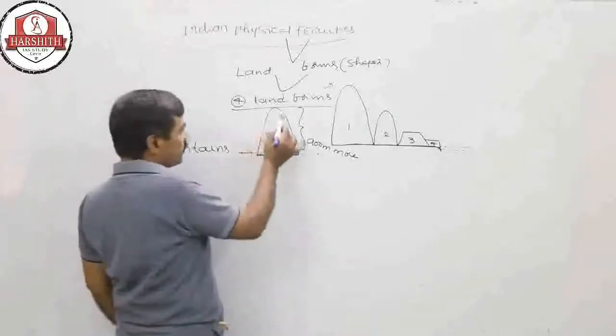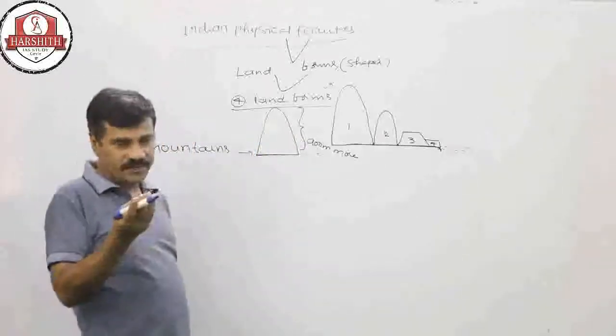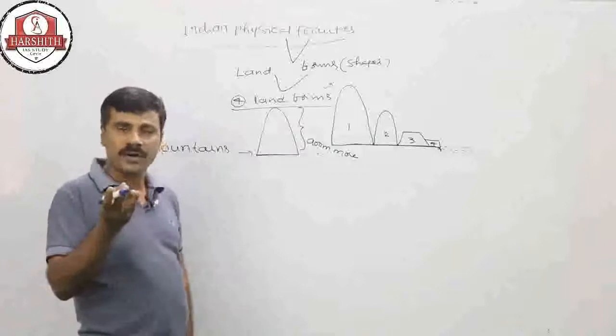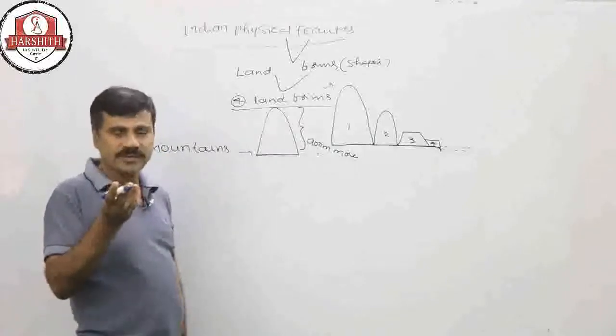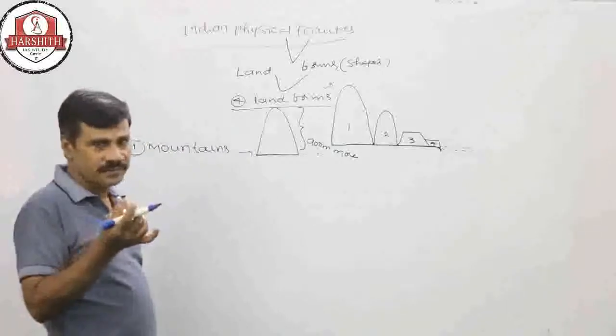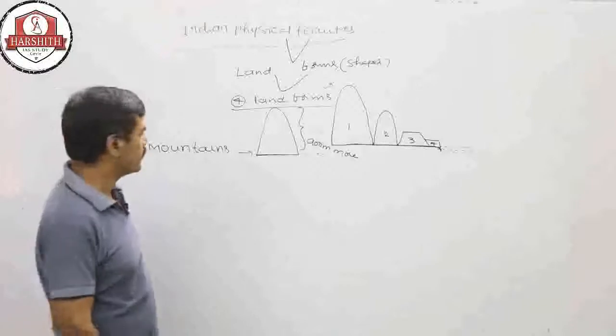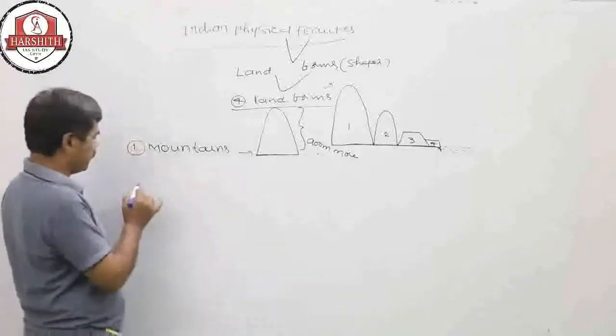Its internal structure is composed of different types of gravel, mountain rocks, sand, clay, minerals and different soils. That is a mountain.